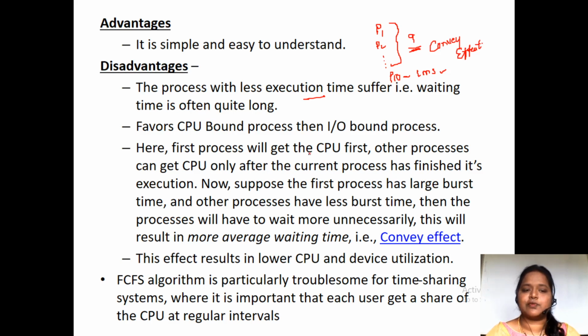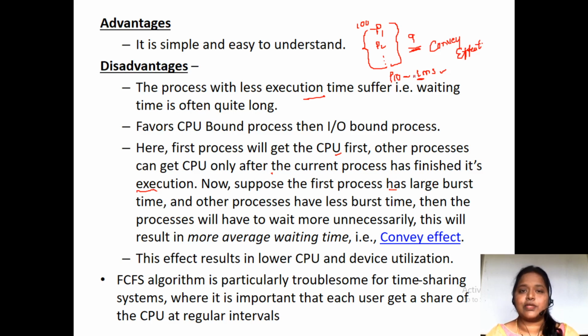Here the first process will get the CPU first, and other processes can get the CPU only when the current process has completed its task. Now the first process has a large burst time. Suppose this process has 100 milliseconds of time, but process P10 needs only 1 millisecond. But how much time is it waiting? It is waiting all this time in order to complete its 1 millisecond. So this is the major drawback you will find in the first come first serve algorithm.